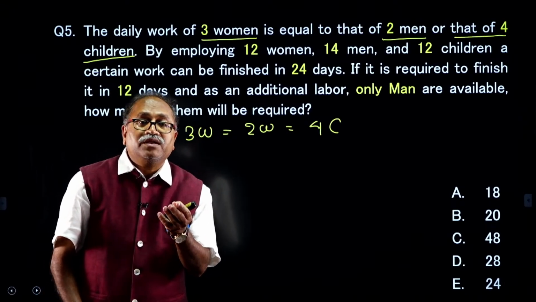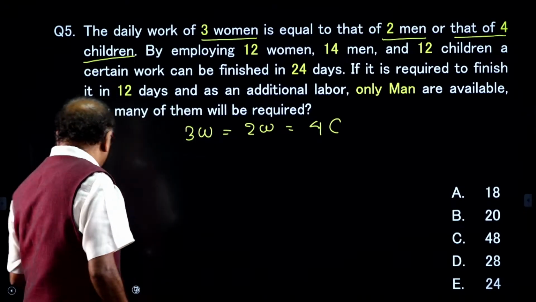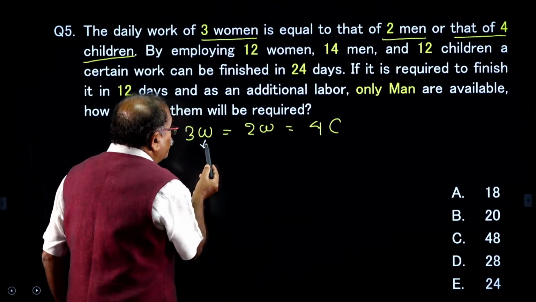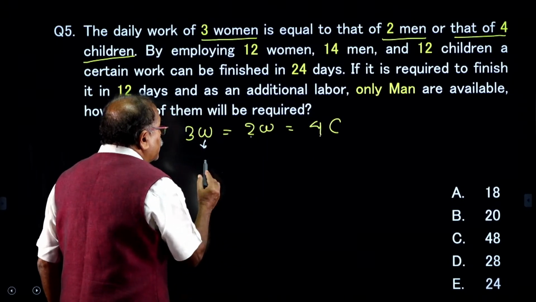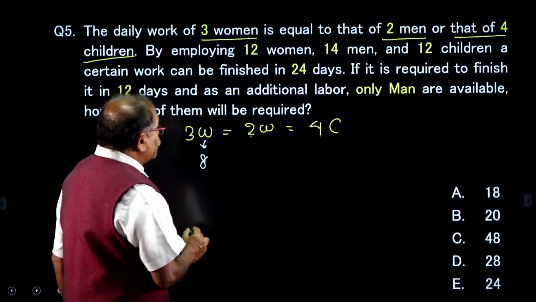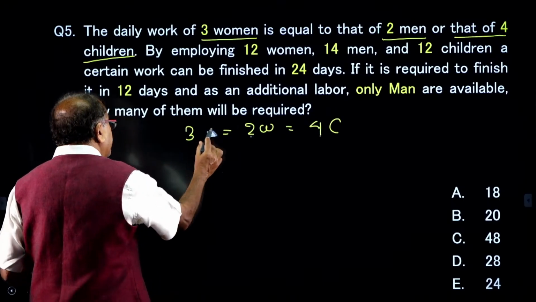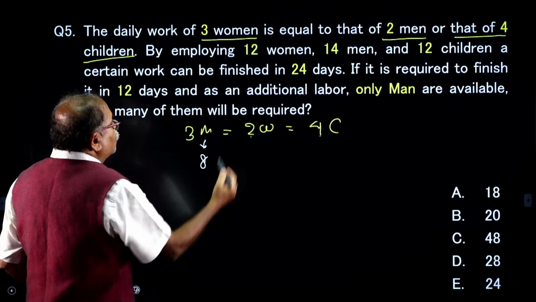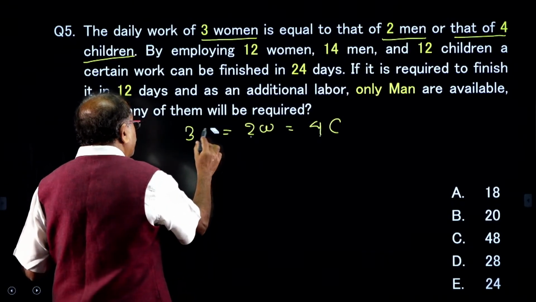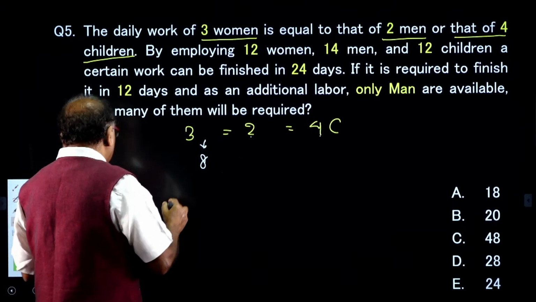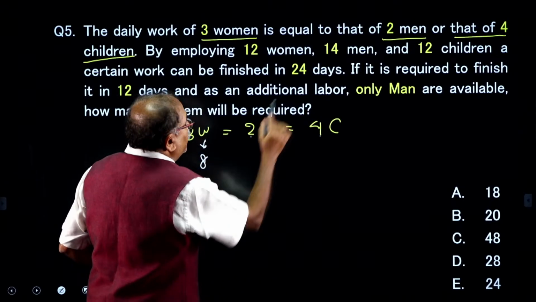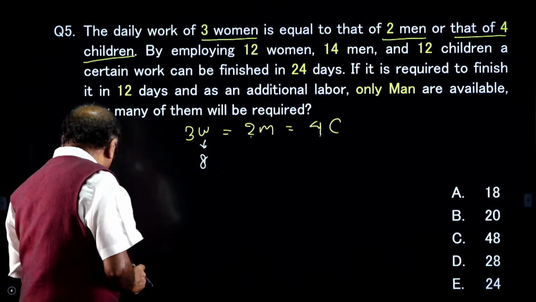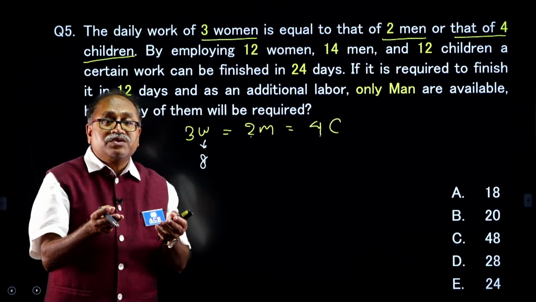After that, how do you create the ratio of efficiency? The ratio of efficiency, in the ratio proportion we discussed, the woman efficiency is 4 into 2, that is 8, that is men. I am sorry, this is men. Is it 3 men? 3 women, 2 men. Okay, let me correct this one. This is 3 women and 2 men and 4 children. Okay, I was writing the ratio proportion approach here.